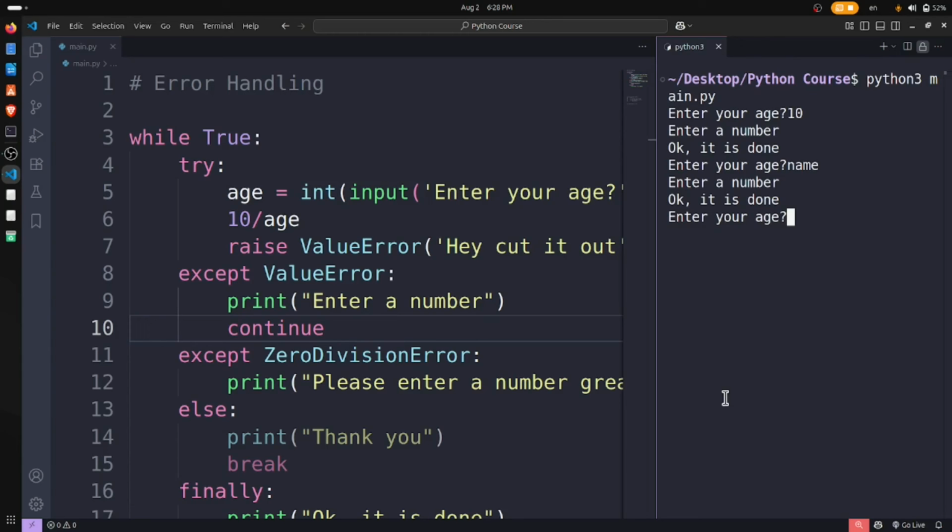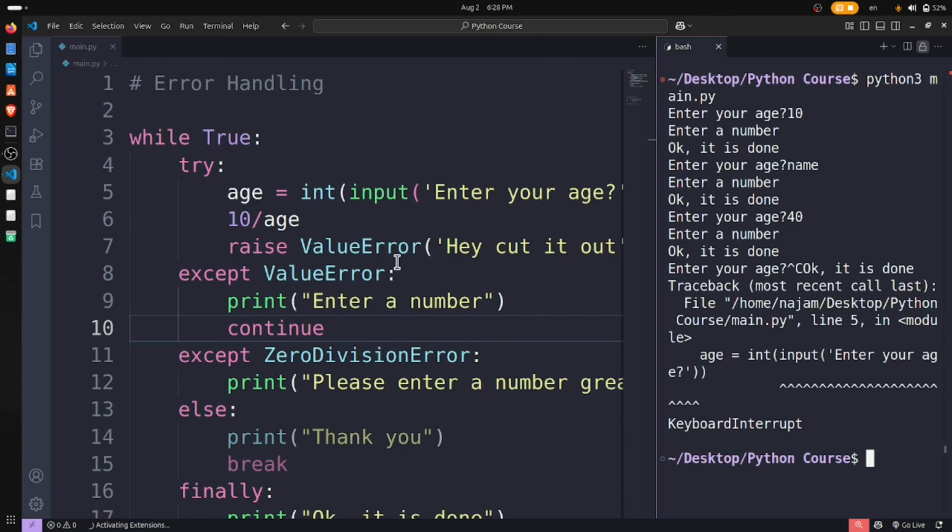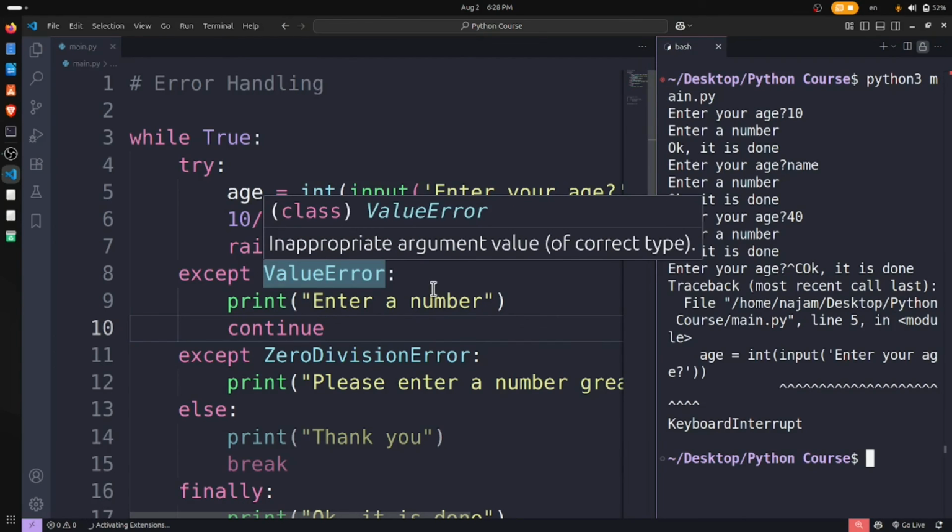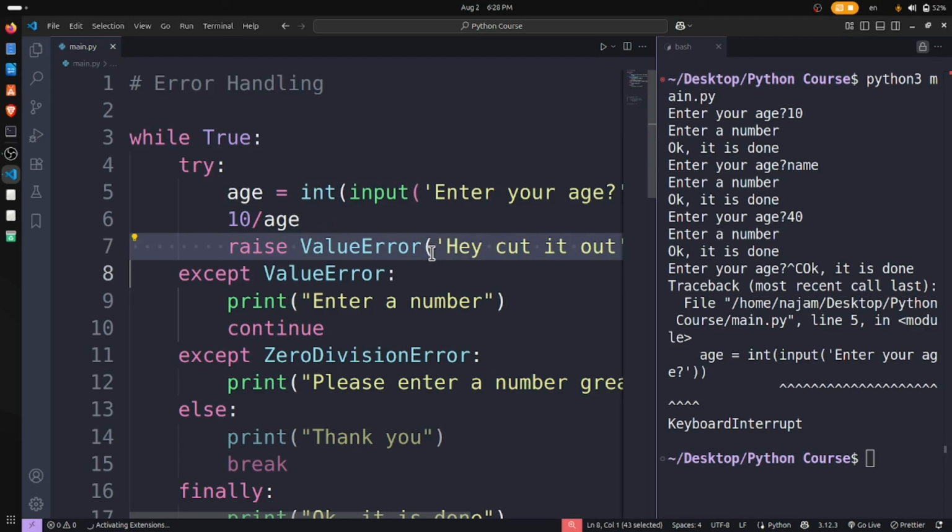It goes on, goes on, goes on. It will not stop here because we have raised some error. It will not stop it here. So it is one more concept. So what is the solution?